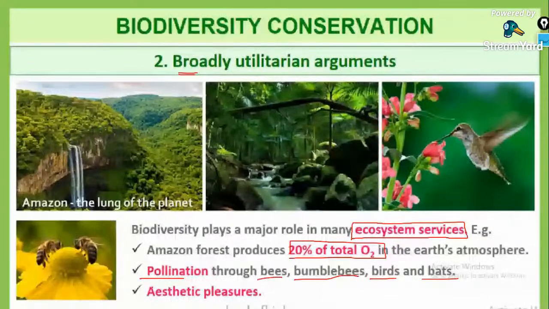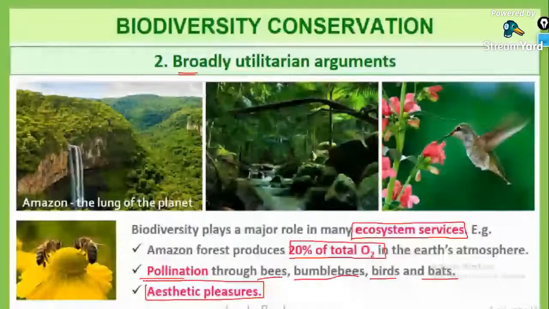All these things are some of the examples for the biodiversity broad arguments. Ecosystem services is the prime concern for our environment. That is pollination, pleasure, then the lungs of the planet. Lungs of the earth is referred to as the Amazonian rainforest, which produces more than 20% of the total oxygen in the earth's atmosphere.